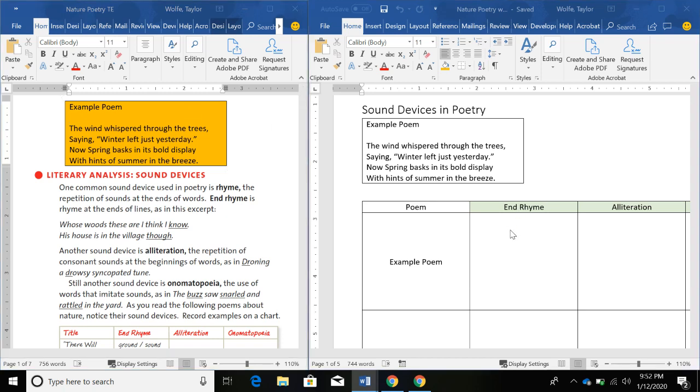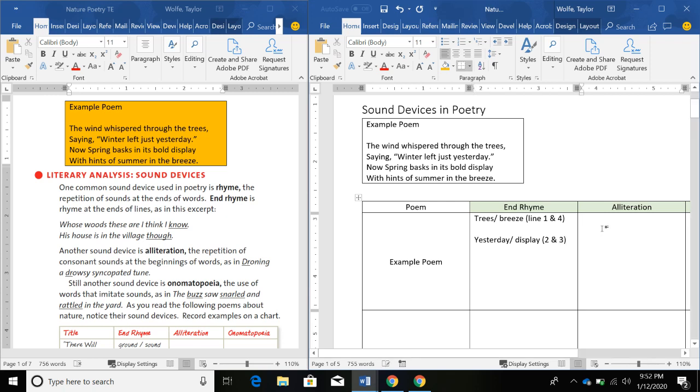So if you pause the video, here's a chance for you to go ahead and check your work. The words trees and breeze rhyme, and they are in lines 1 and 4, as well as the words yesterday and display, which is in lines 2 and 3.